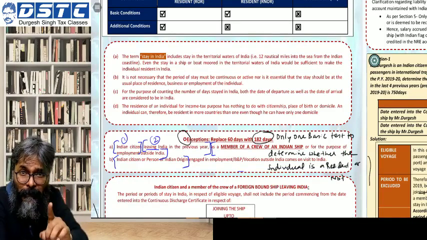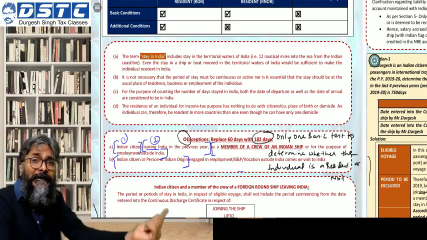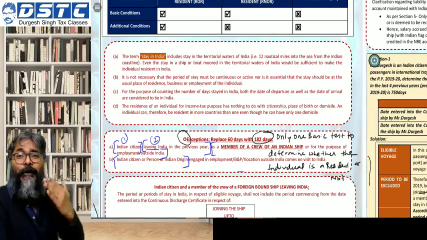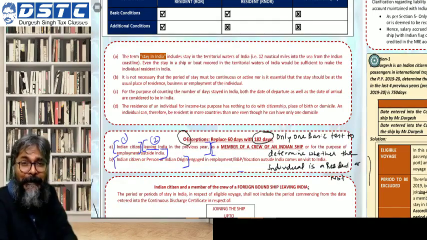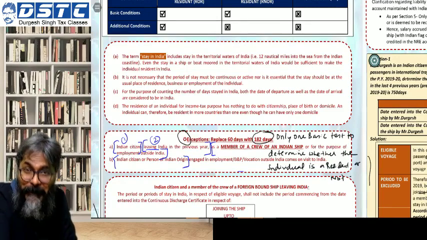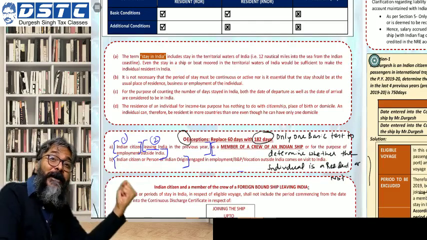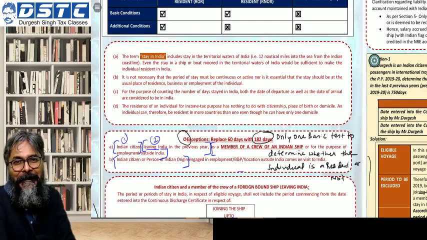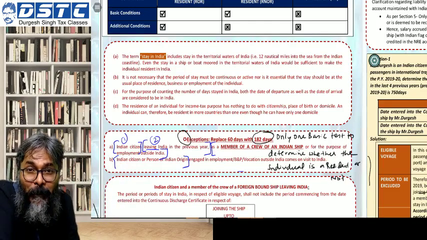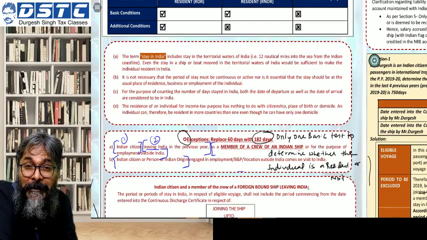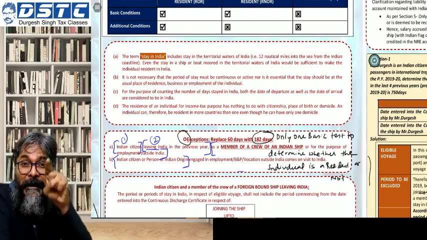You are a citizen of that foreign country. All the relationship primarily is over, isn't it? But your root is still of your Indian origin. You cannot snap out your roots. Your roots are still of this land. You are a person of Indian origin.